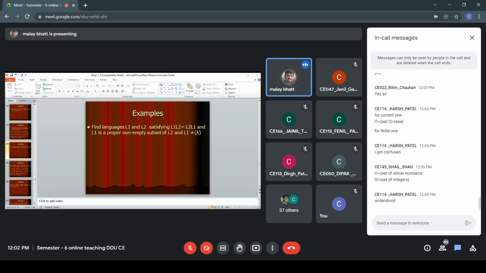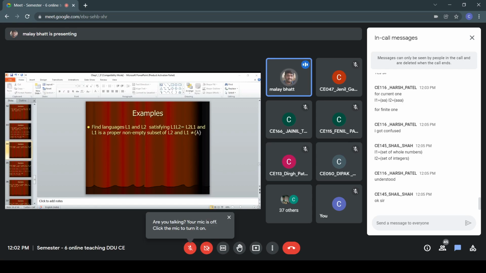Okay, now when we are talking about these languages, we are always considering the input alphabet A and B, right? Here it is not mentioned, but you have to assume that our input alphabet is always A and B. So that's why we will not consider L1 and L2 like this, a set of whole numbers and a set of integers. It is assumed that our input alphabet is A, B, and sigma star is only that, right?